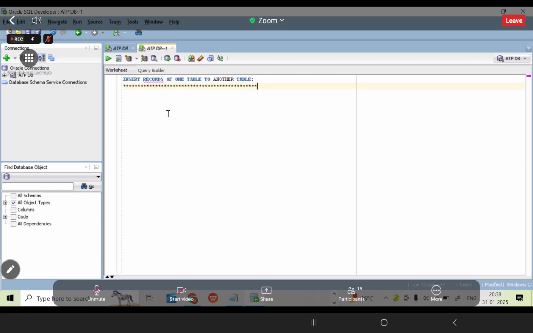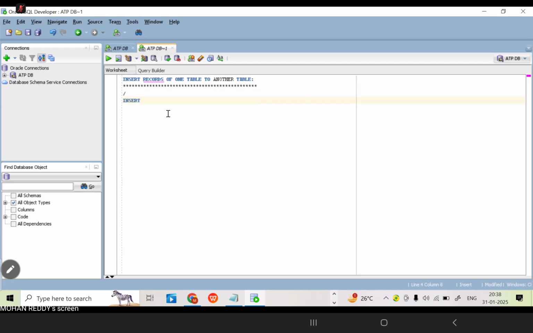First, what is the syntax? Then I can tell you. Insert into table name. Columns also you want to write. If you want to write the columns, you can write the column names. Column 1, column 2, and so on, like that you need to write. Next, select column list from table name only. This is the syntax you need to write.